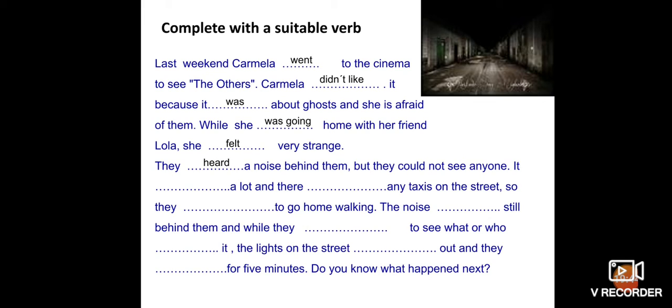They heard a noise behind them, but they could not see anyone. It was raining a lot and there weren't any taxis on the street, so they decided to go home walking. The noise was still behind them, and while they were trying to see what or who it was, the lights on the street went out and they screamed for 5 minutes.